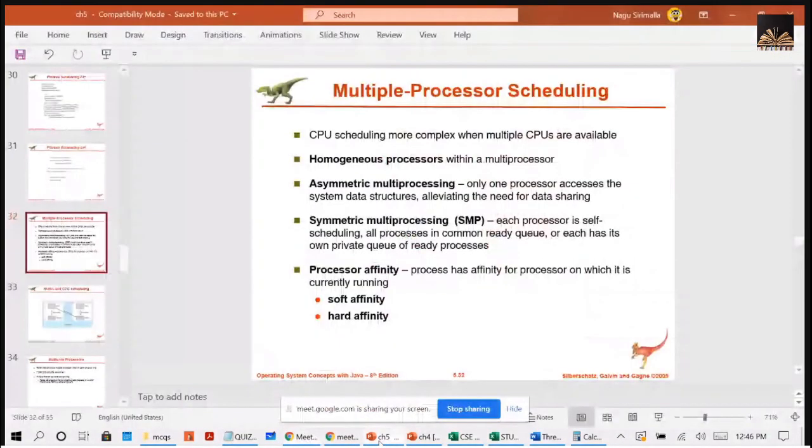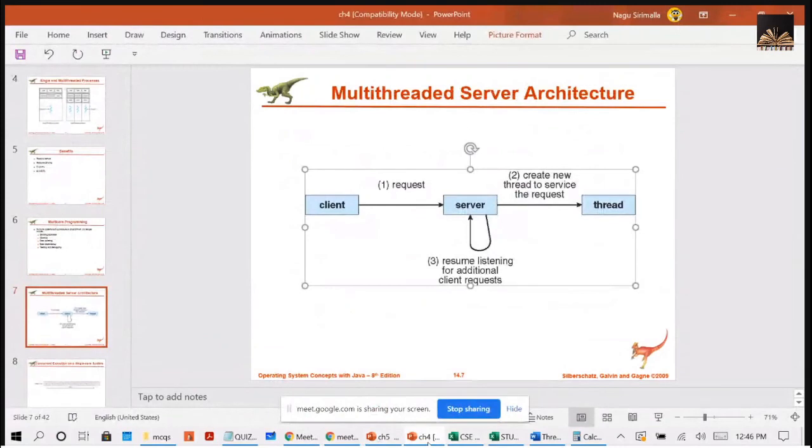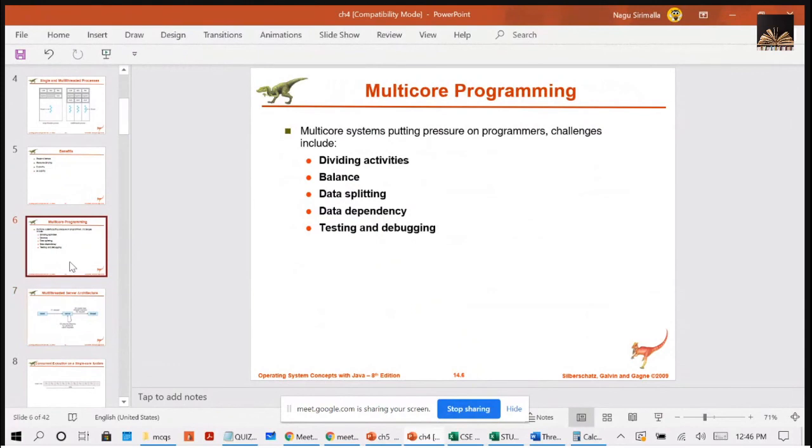Next, coming to the types of threads. Here they have given some points: multi-core systems putting pressure on programmers, and the challenges include these things.